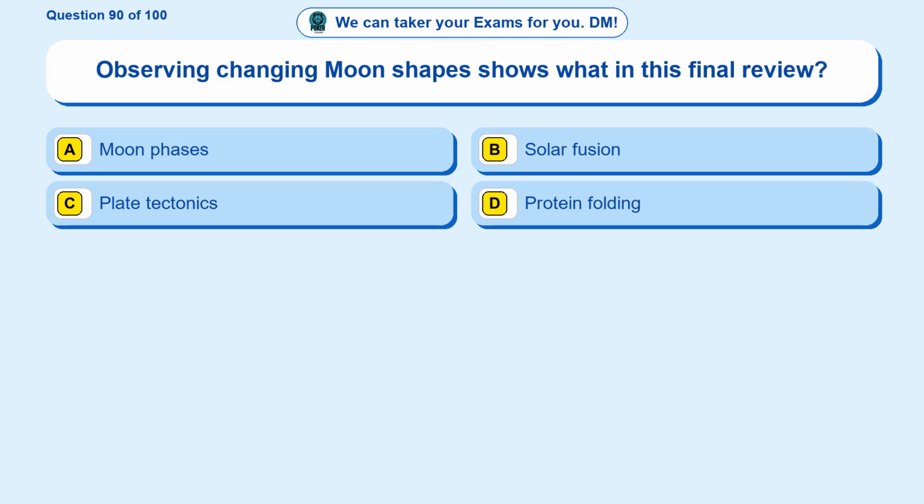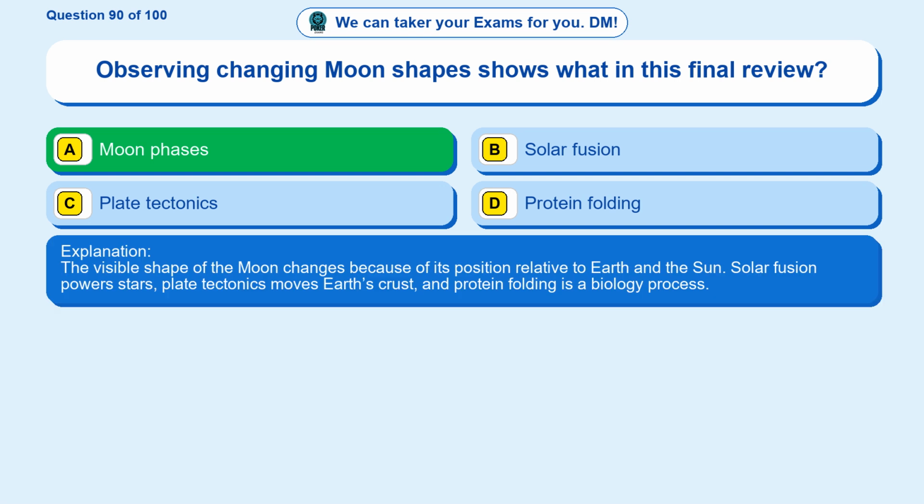Question 90. Observing changing moon shapes shows what in this final review? Option A, moon phases. Option B, solar fusion. Option C, plate tectonics. Option D, protein folding. The correct answer is option A. Moon phases. The visible shape of the moon changes because of its position relative to Earth and the Sun. Solar fusion powers stars, plate tectonics moves Earth's crust, and protein folding is a biology process.